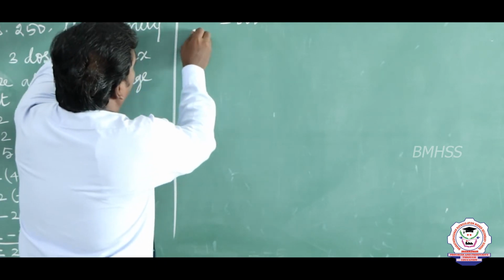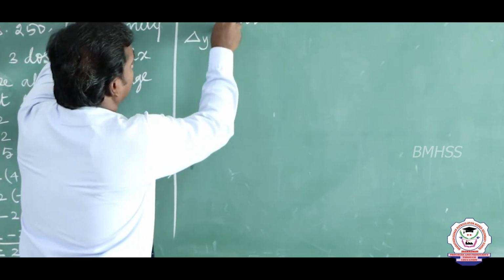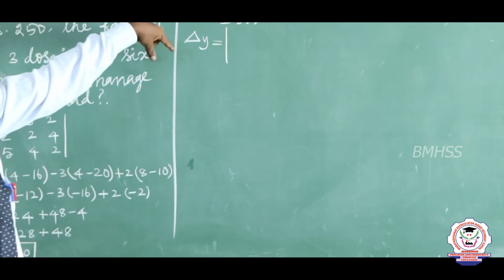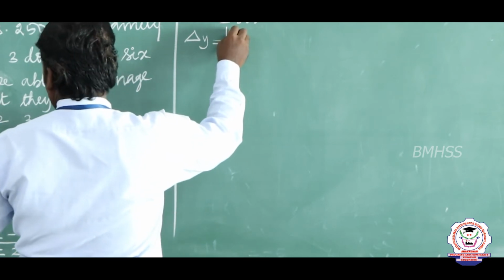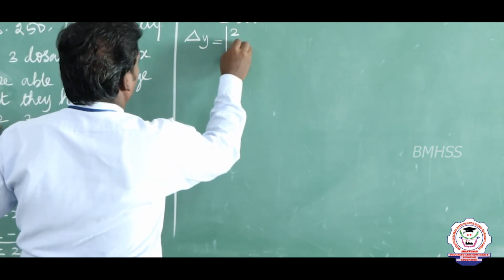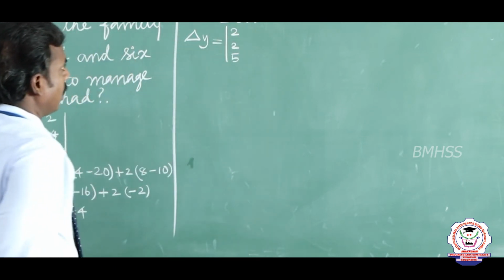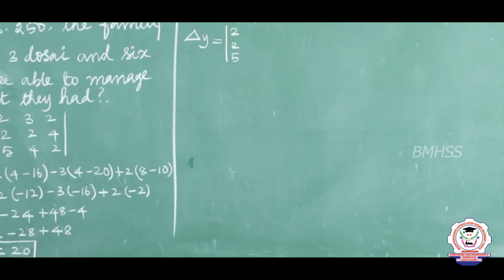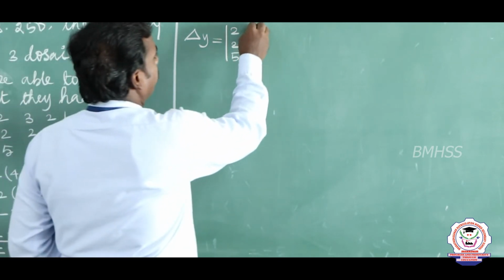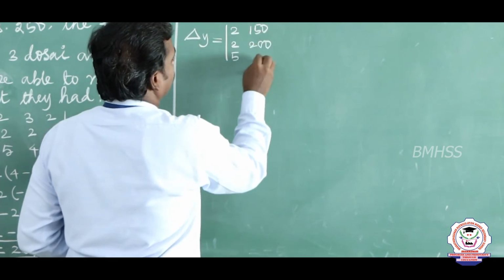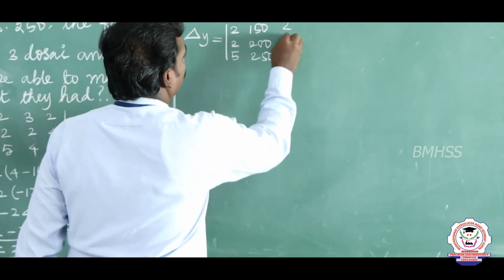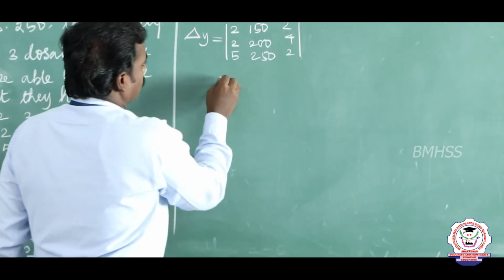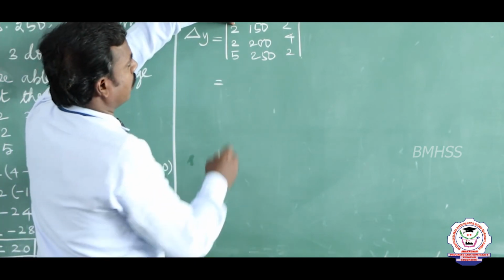Yes, now I am going to find del y. In the coefficient of y, I am going to replace the constant values. The first row has no changes. The first column 2, 2, 5 are the coefficients of x. Now I replace the constant values in the place of the coefficient of y. I change the second column, that is 150, 200, 250. And the last column is 2, 4, 2.